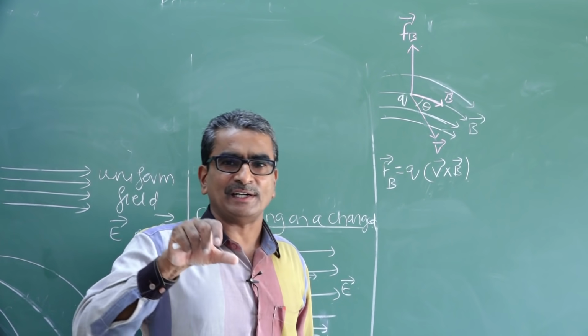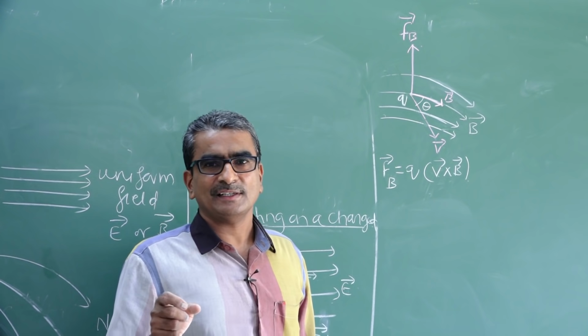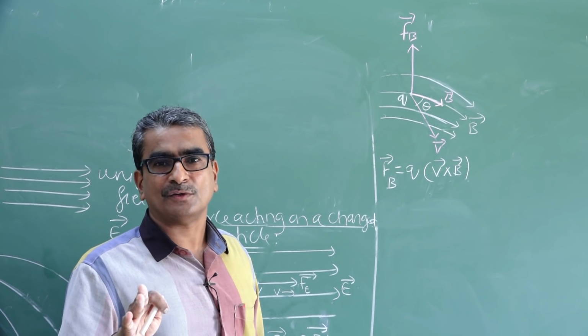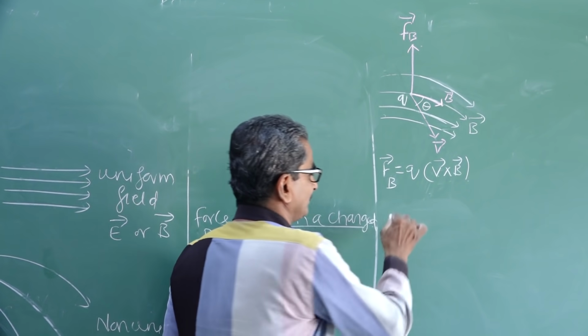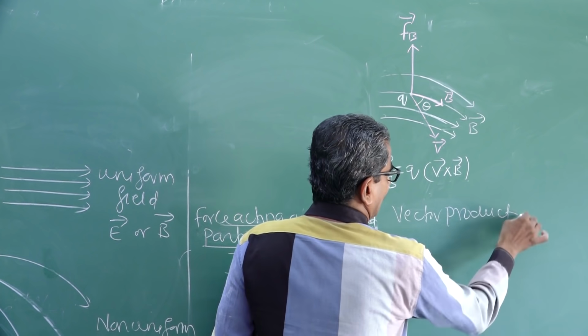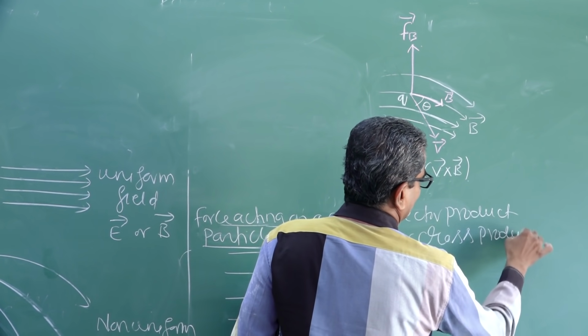If the resulting quantity is a vector after multiplying two vector quantities, then we call that the vector product or cross product of two vectors.